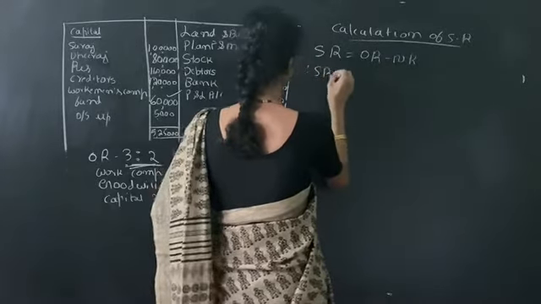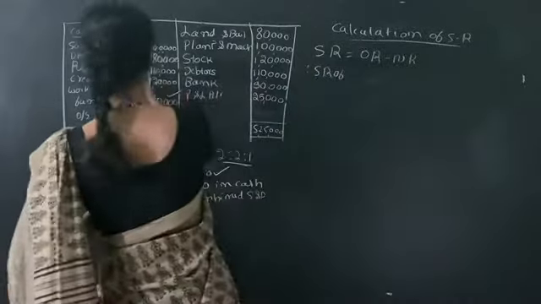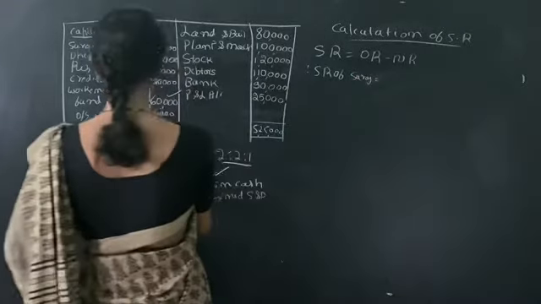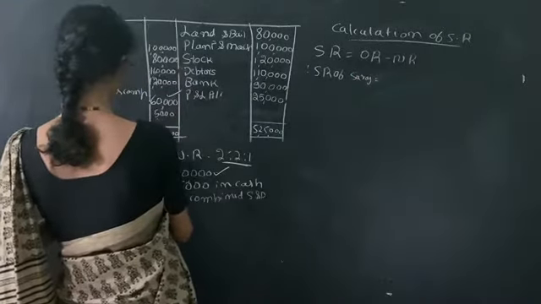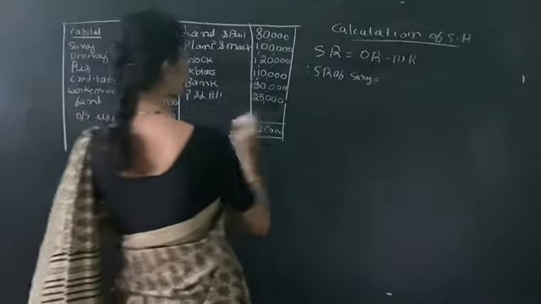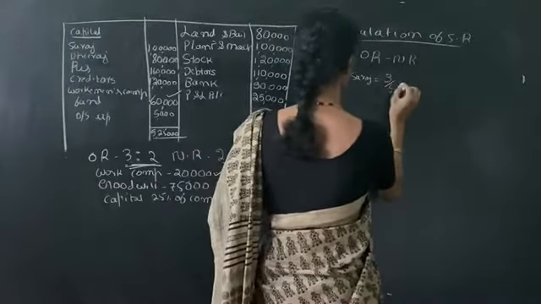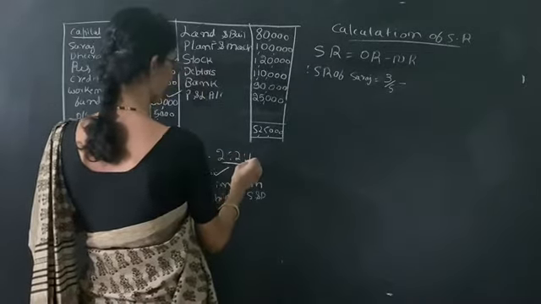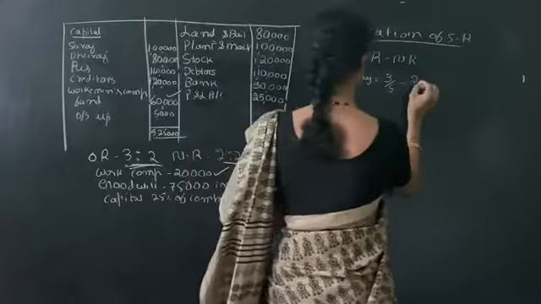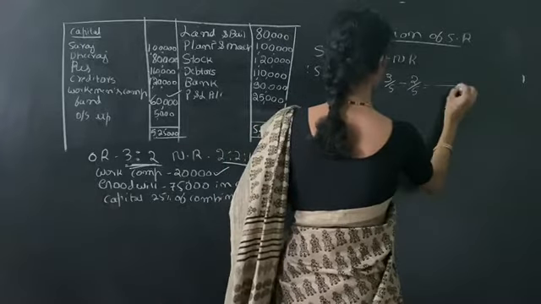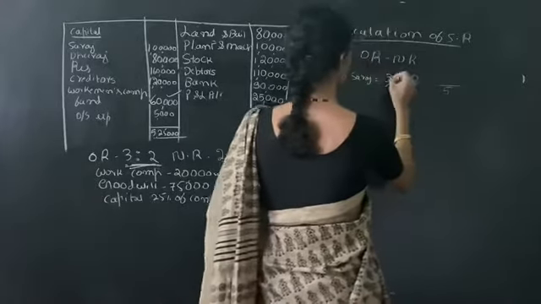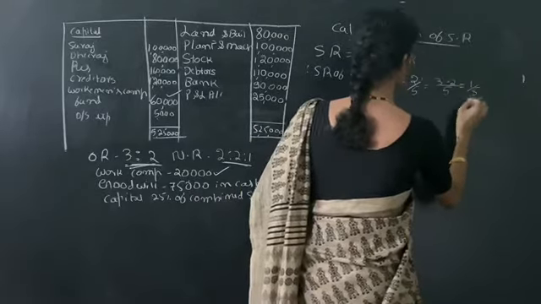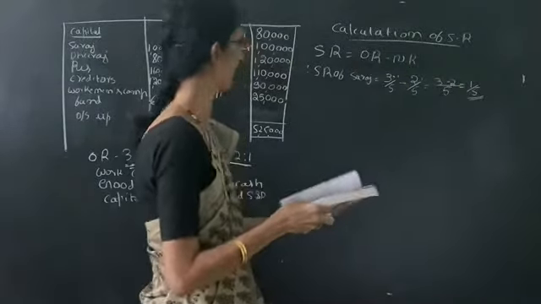Therefore the sacrifice ratio of the first partner, Suraj, is as follows. His old ratio is 3:2, that means 3/5. Minus the new ratio 2:1, that means 2/3. 2 plus 1 is 3, so his new ratio is 2/3. Common denominator is 15. Then the difference is 1/15. So his share is 1/15.